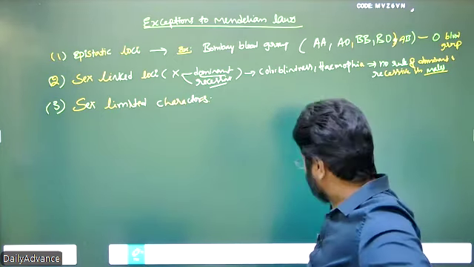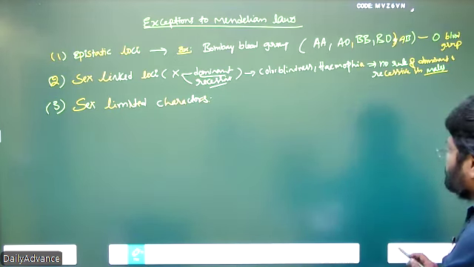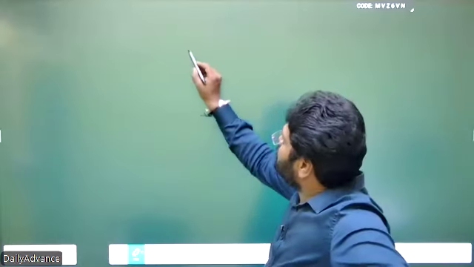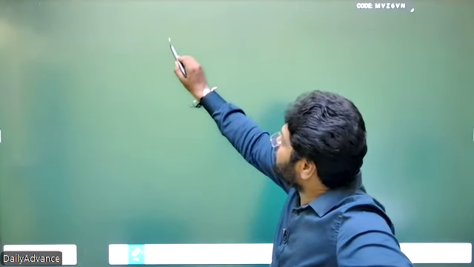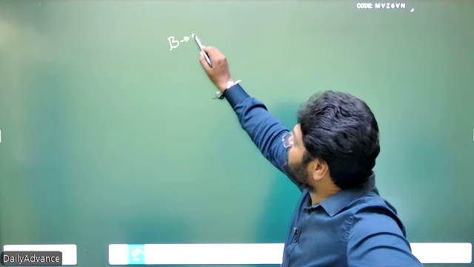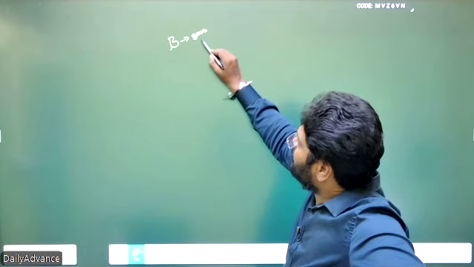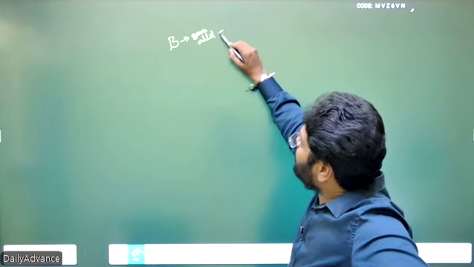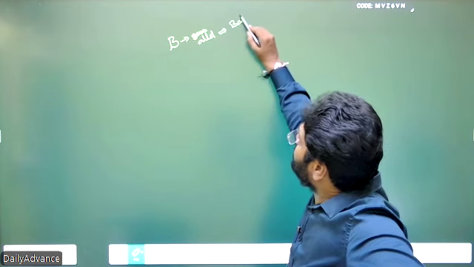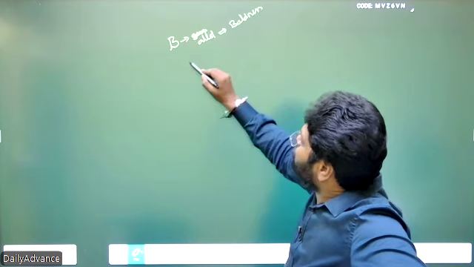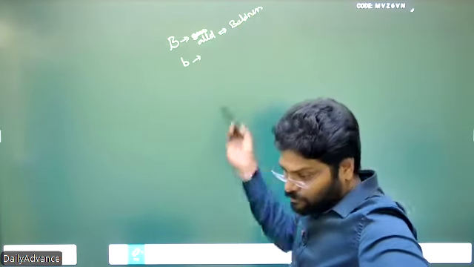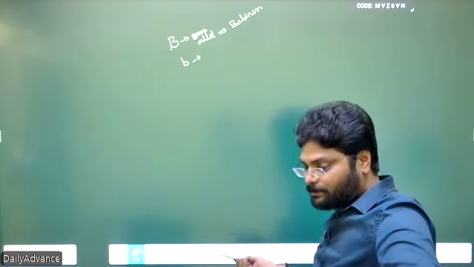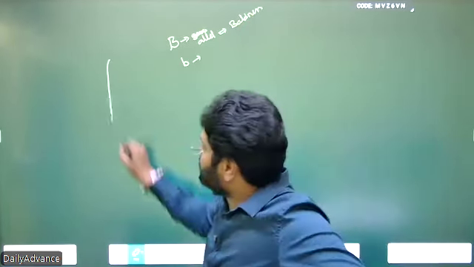Here, in the entire chromosomes, capital B is a gene or allele which causes baldness. Small b is another allele present on the same loci. So this is the loci.